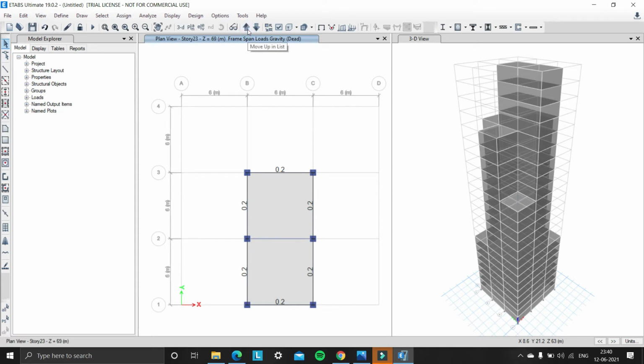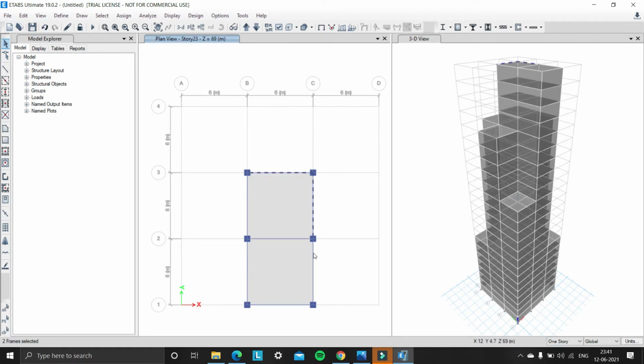So as we know, story 23 is a top roof and there is no need of cladding loads. So for that, we need to remove the cladding loads in story 23. For that, we need to select the one story option. For that, display, and click on one story and select the external beams.